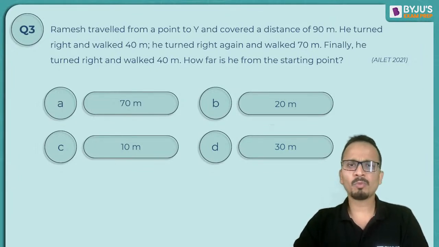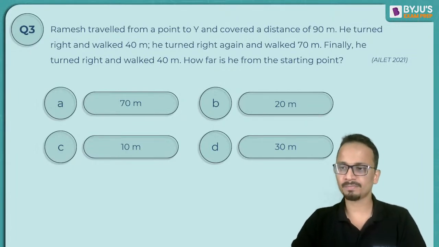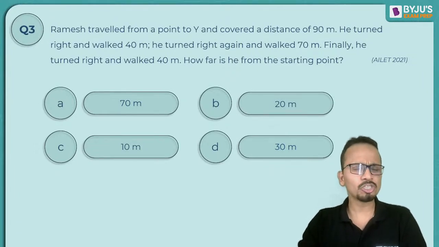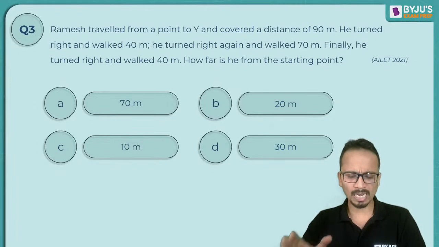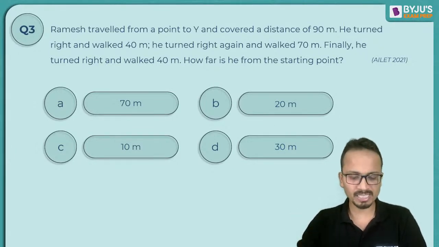So Ramesh traveled from a point and covered a distance of 90 meters. He turned right and walked 40. He turned right again and walked 70. Finally, he turned right and walked 40. How far is he from the starting point? Now, friends, this is an easy question of direction senses. So I am expecting all of you to give me a correct answer for this one.